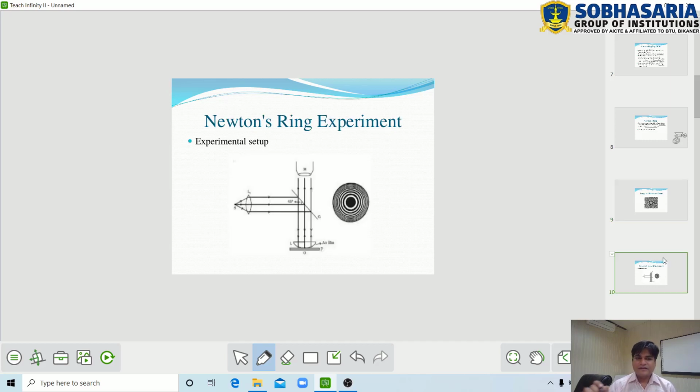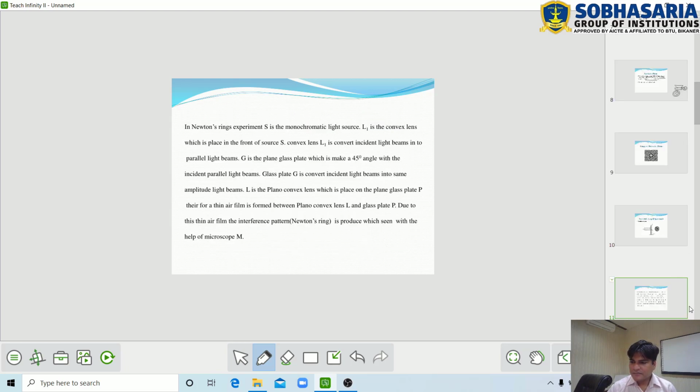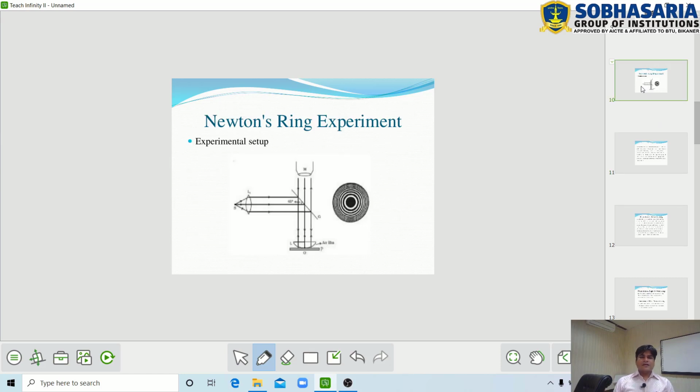Now we discuss the Newton's ring experiment. First of all, we discuss the experimental setup or construction of the Newton's ring experiment. This is the experimental setup of the Newton's ring experiment.